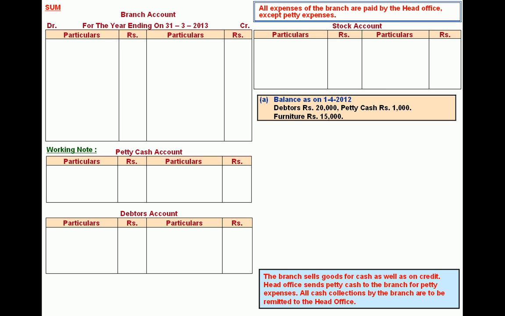All the assets balances at the beginning of the year are notionally recorded as given to the branch. Branch is a creation for a specified activity by the head office.